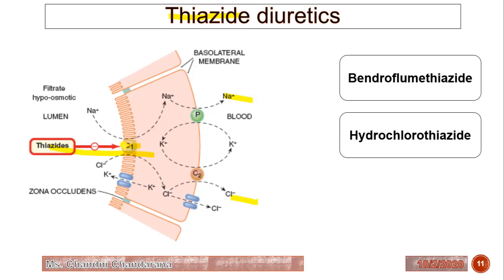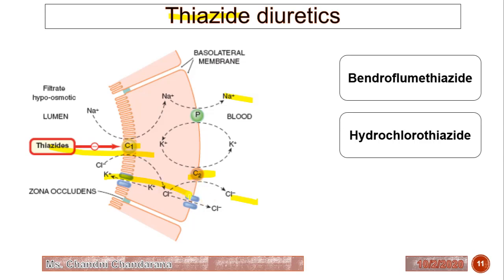C1 is an electroneutral co-transport carrier, and some chloride is transported out of the cell by potassium chloride co-transport carrier, that is C2, and some leaves the cell through the chloride channels.